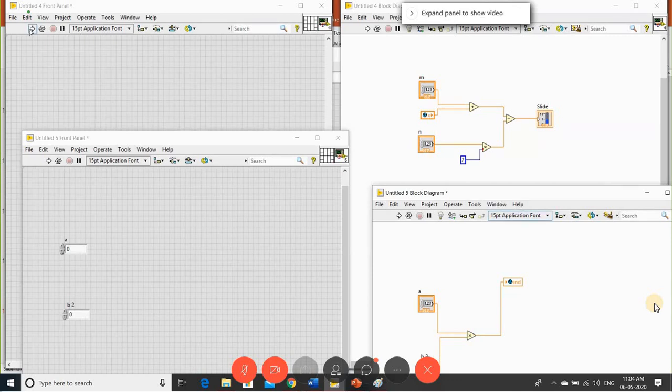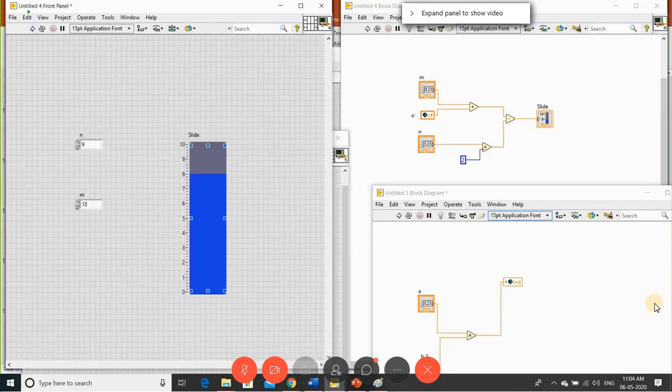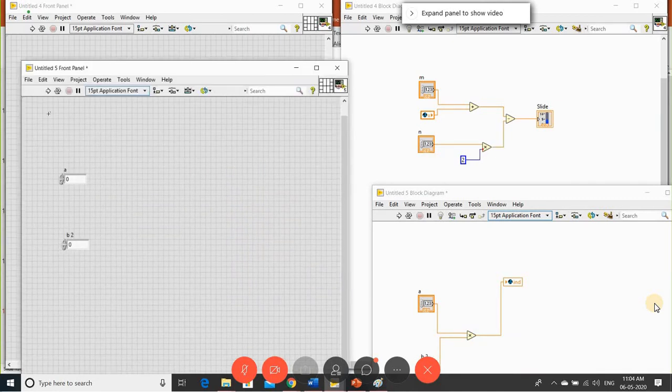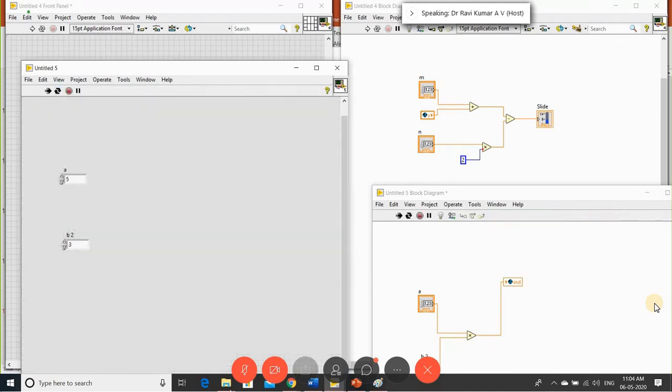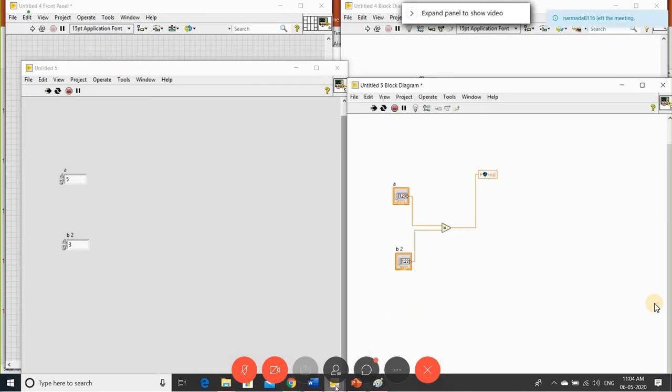Let me run any one of these programs. Here I run the first program. Automatically you can observe what changes are happening here. Now I'm running the same program here and changing the input here. Now I want to see my global variable, because I connected the global variable here.